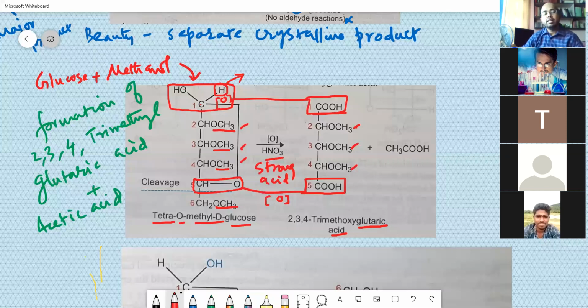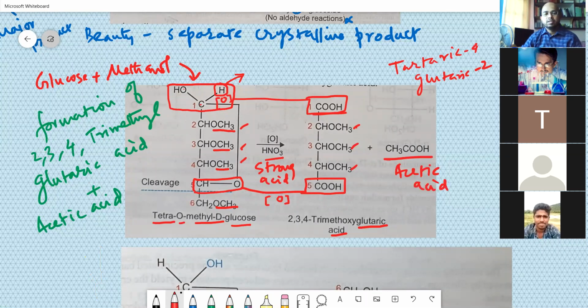So glutaric acid we have already seen, I think probably 2 days ago, how tartaric acid and glycolic acid were formed. You can just recollect tartaric, four membered, and then glycolic, two membered in the case of fructose. Okay, so here this is acetic acid. So you get 1, 2, 3 trimethoxy glutaric acid, and glutaric acid means it's a 5-membered ring.